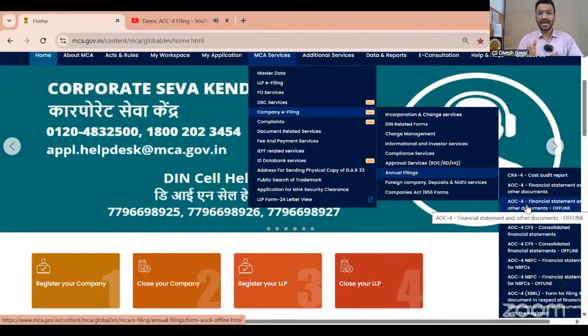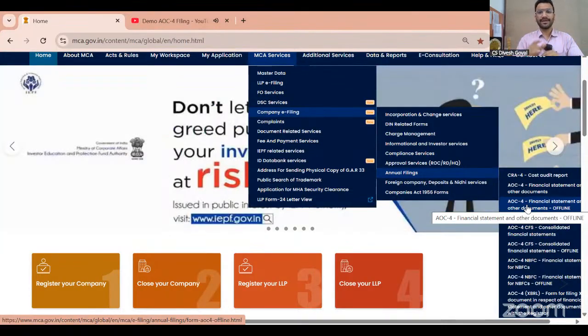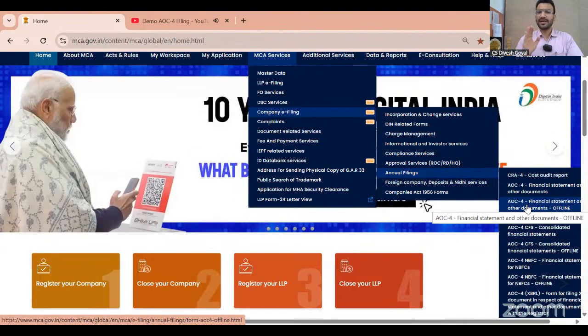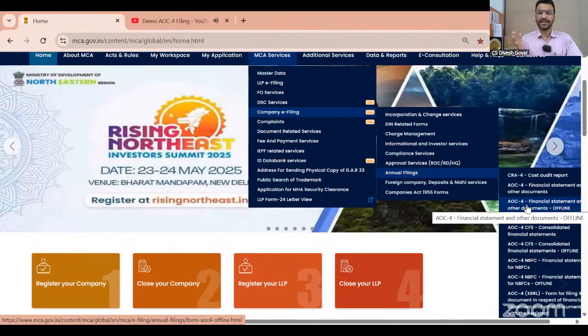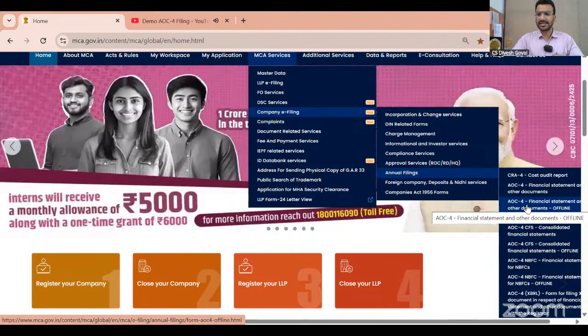properly. And even though the director report and auditor report are in electronic mode also, you still have to attach the PDF director report and PDF auditor report. They have not removed it, because the electronic auditor report and electronic director report are an extract of the auditor report and director report. PDF is still mandatory. So let me start the process. First, let me click on the financial statement and other documents offline.